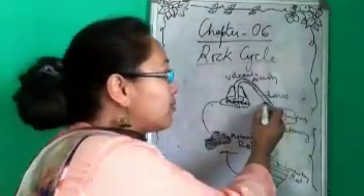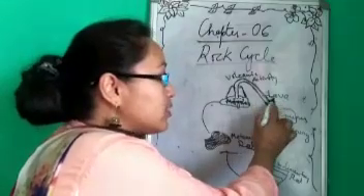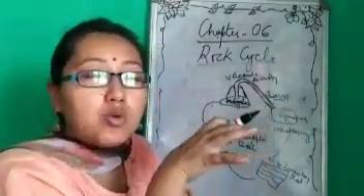That is why this hot lava tends to cool down.